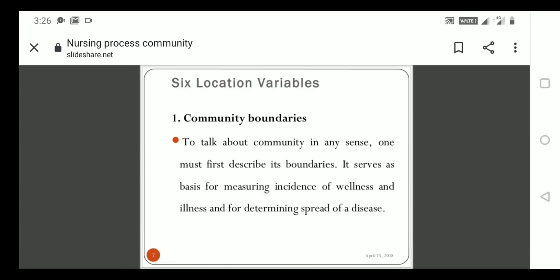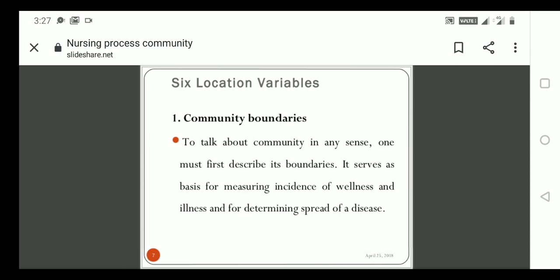Before visiting a community, you should know which community you are going to, the nature of the community, the climatic part, whether it is a disease-prone area, and the health situation of the individuals, families and groups. For the boundaries, we first describe its boundary, the area covering the community, the end part, and all we should understand.